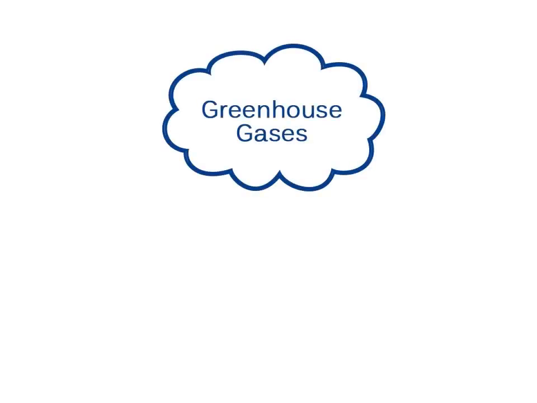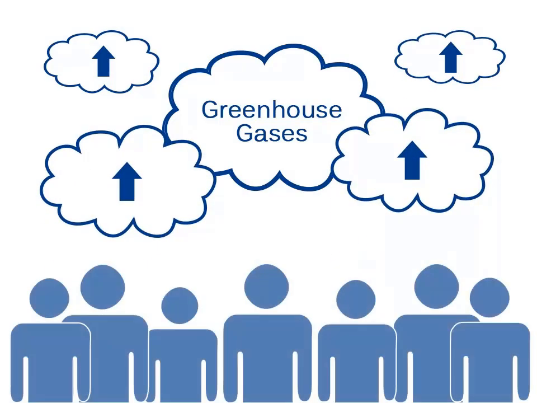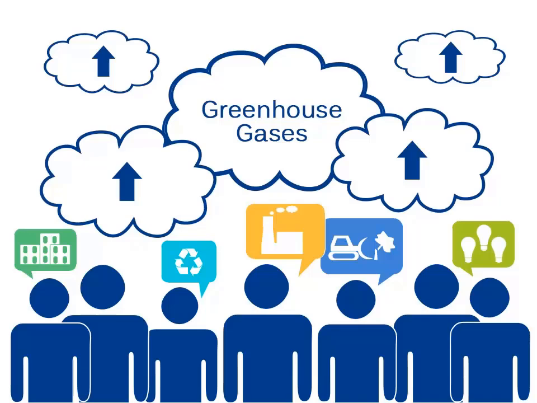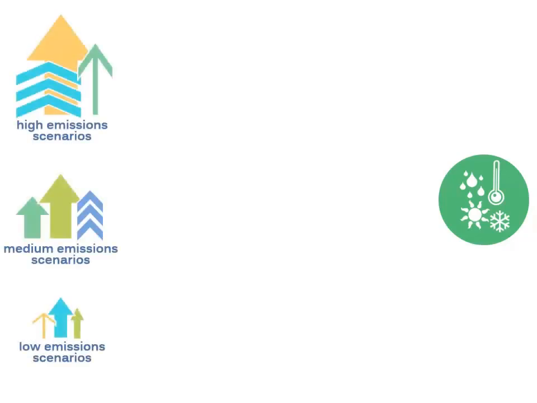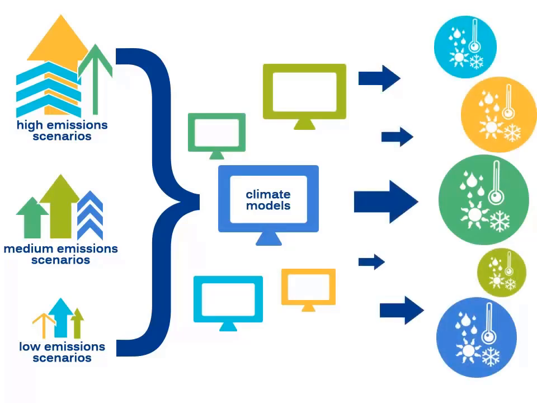Greenhouse gas emissions have been increasing and affecting the current climate. The choices humans make about land use, energy, and development will influence the future amount of greenhouse gas emissions. To project the future effects of climate change, different future emission scenarios of greenhouse gases, also known as pathways, are used as inputs to climate models. Each climate model, in turn, simulates the climate system differently.